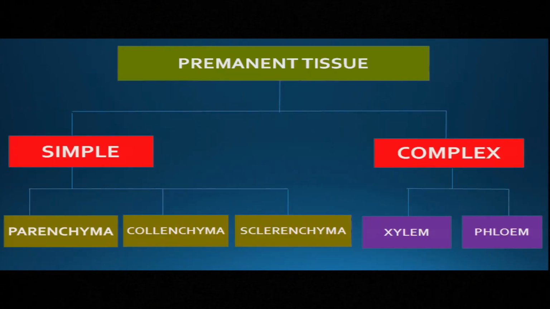So let us find out what the different types of permanent tissues are. One type of permanent tissue is simple and another type is called complex.